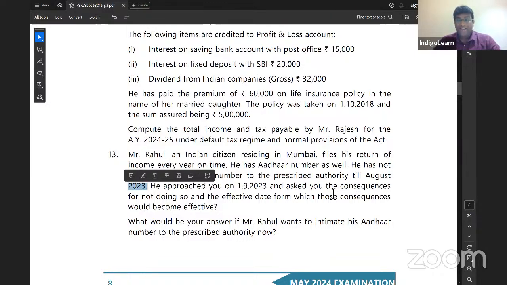All of us, my dear friends. Yeah, and they get time only till 30th June 23, my dear friends. So obviously, the consequences, whatever we are talking about, from 1st July 23, it will start being applicable. Clear? That's it.